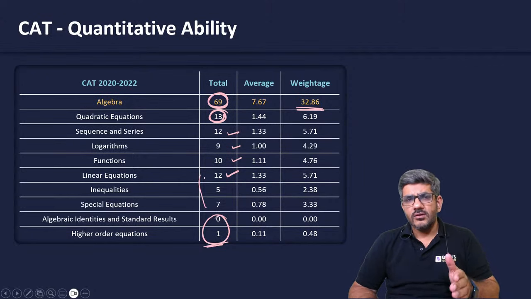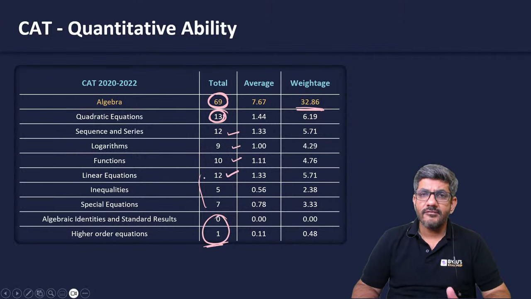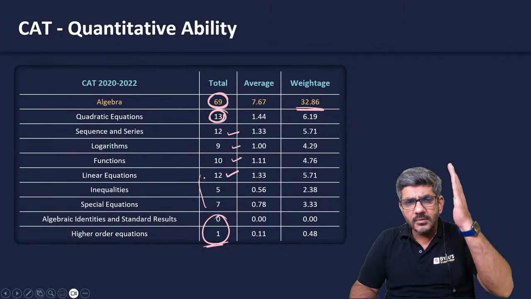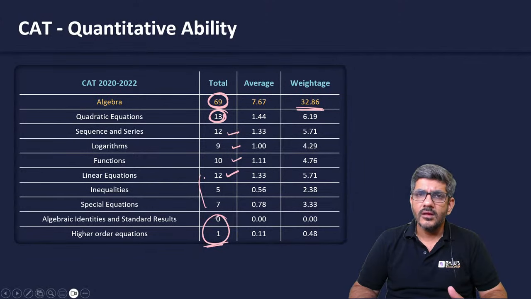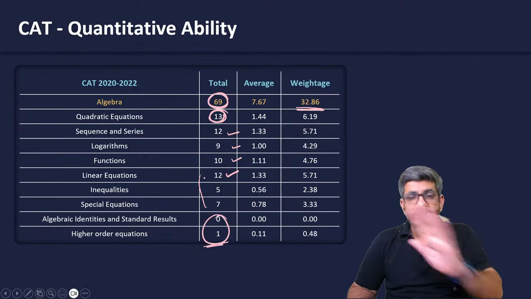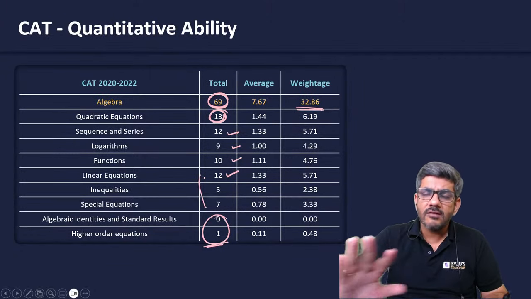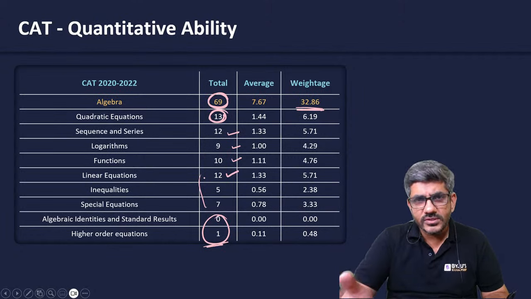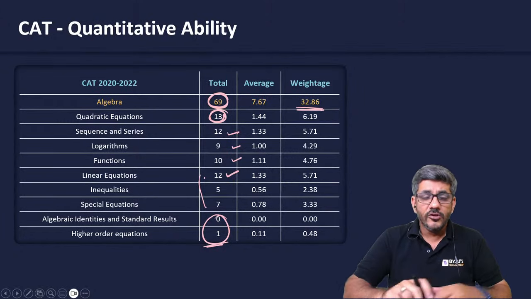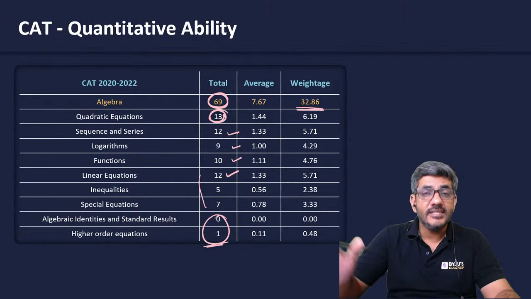As I said before, not many of us feel very comfortable with algebra, so I'm not asking you to become a wizard of algebra. No, right? Arithmetic, do it completely. Algebra, just do the basics, do some level 1 questions. If possible, do some level 2 questions and then leave it. You don't have to go into the complete details of it.